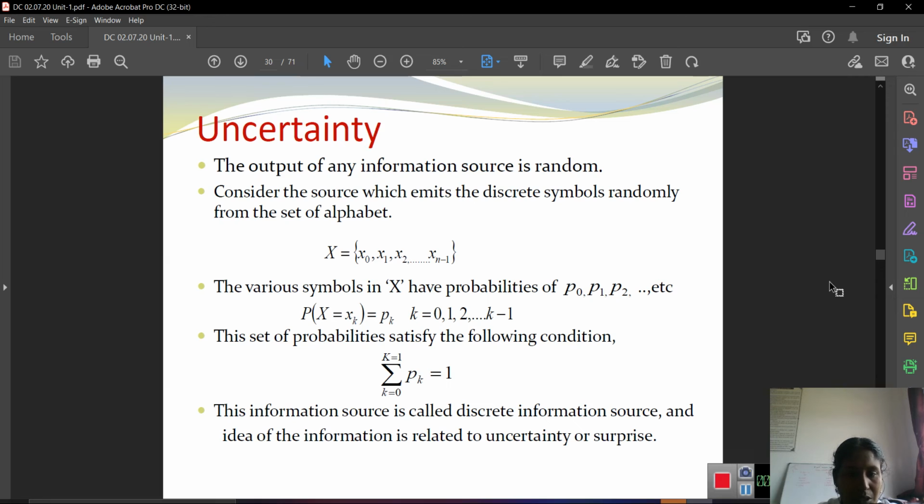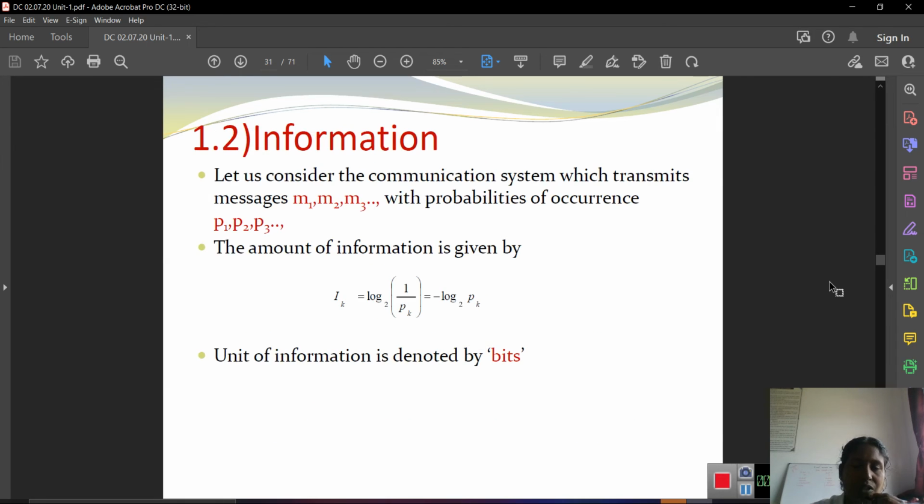So this information source is called a discrete memoryless source, and the idea of the information is related to uncertainty or surprise. So first of all, what is information? Let us consider the communication system which transmits messages. Messages may be, as I already explained, voice signal, speech, audio signal, image and video.